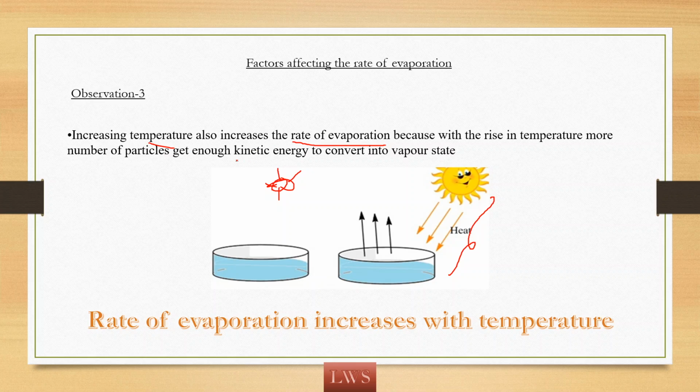Why? The molecules will gain more kinetic energy because the sun is transferring heat here. The temperature increases. As temperature and kinetic energy are directly proportional, the molecules' kinetic energy increases. So with the increased kinetic energy, they will escape, so the rate of evaporation is more when there is heat. So the rate of evaporation increases with temperature.